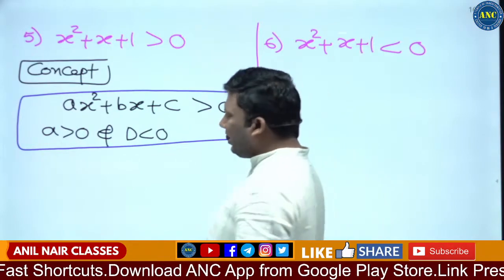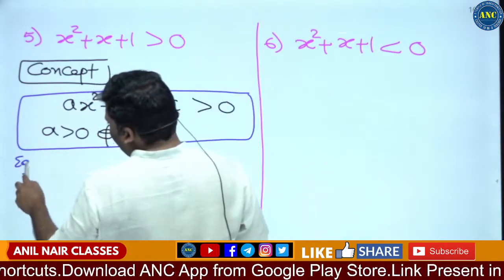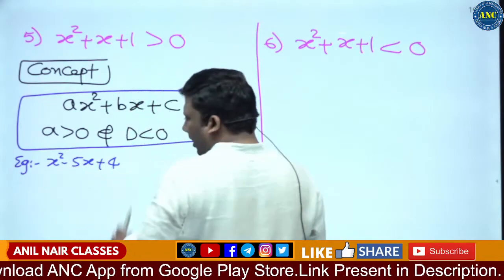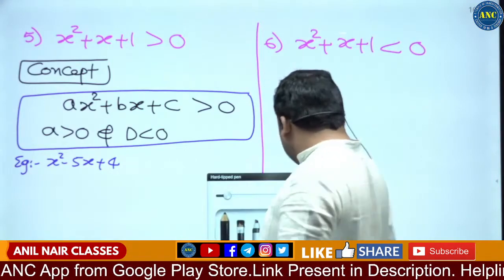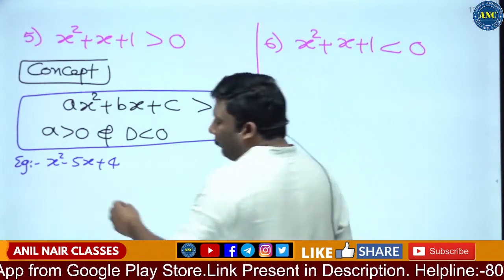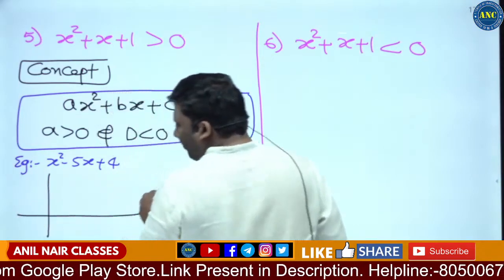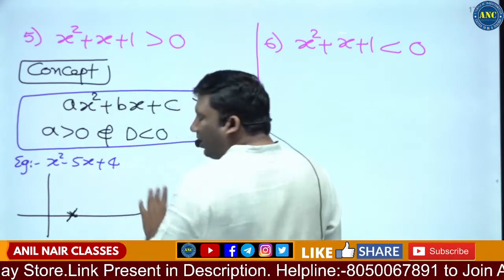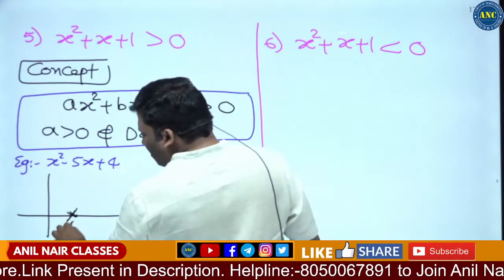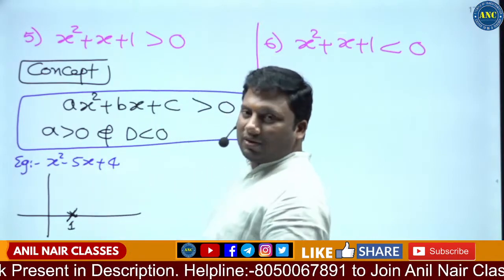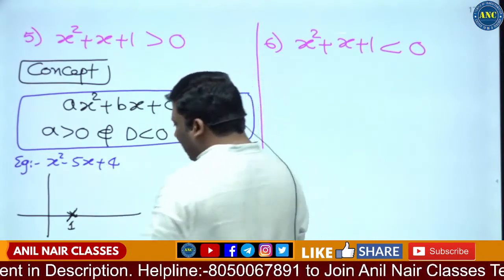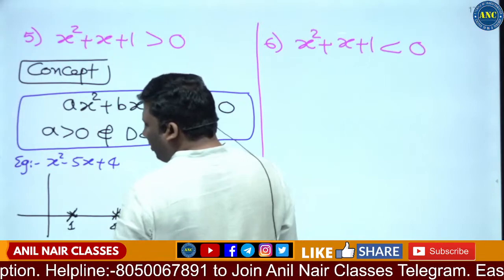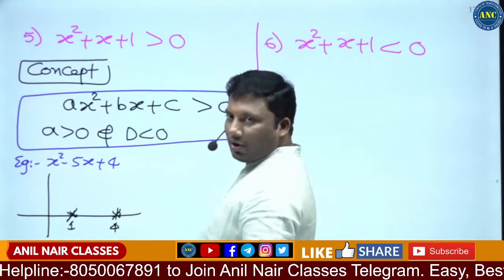Sir, why is it like this? Please see this question. X square minus 5x plus 4. If I draw it on a number line, here 1 is a root because the entire value will become 0. Yes or no? X minus 1 into x minus 4 is equivalent to 0. 1 will make the right hand side 0. 4 is also a root. I hope it is clear.